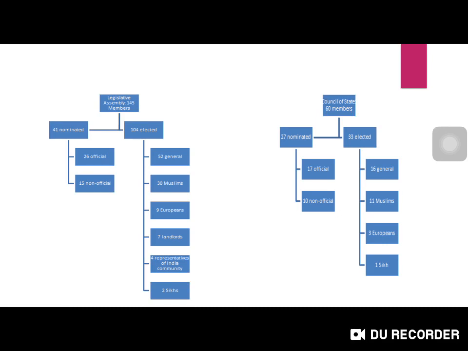Nominated includes official and non-official members. Elected members in the Legislative Assembly, who were elected by the people, include Muslims, general category, also Europeans, landlords, also representation of the Indian community, and 2 Sikhs. The other house, the Council of State, includes nominated and elected members. Elected includes general, Muslims, Europeans and Sikhs.